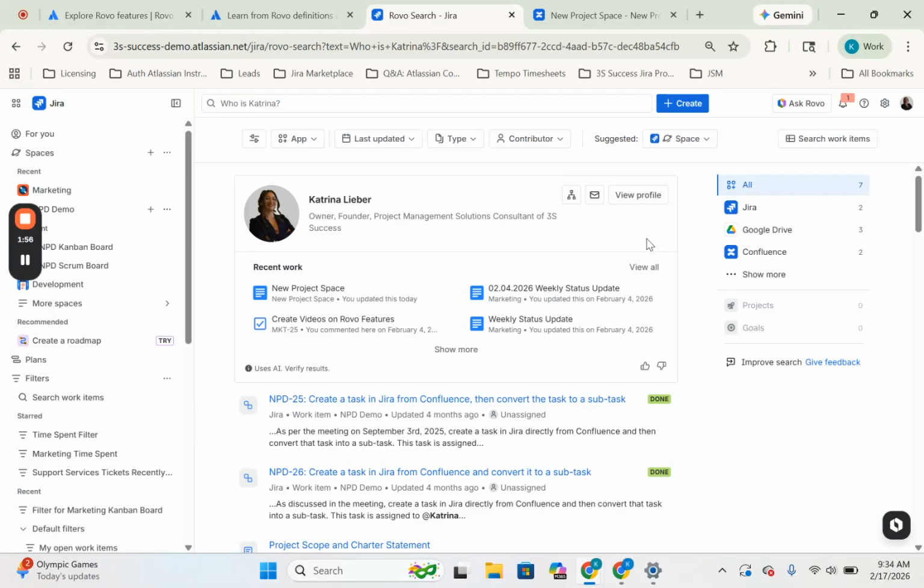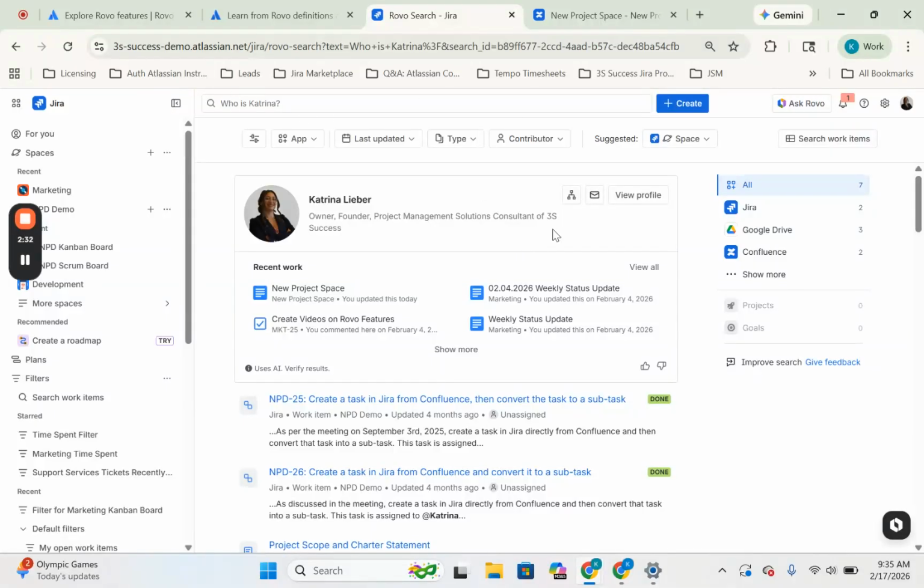But again, just as any tool, the results are only as good as the information that's put into the system. So if someone didn't go in and put what their title was when they created their Atlassian account, or if they didn't put a profile picture, you wouldn't have as many data points. You wouldn't have as much information available to you to help answer your question. So the tool is only as good as the information that gets put in. If you're putting garbage in, you're going to get garbage out, no matter whether AI is being used in this search function for a knowledge card.